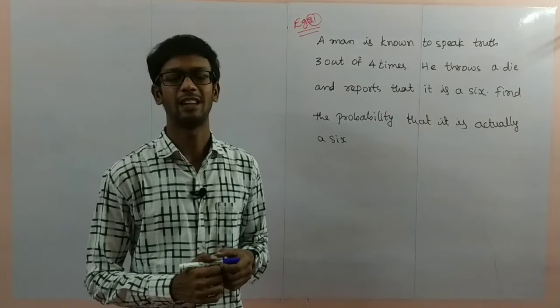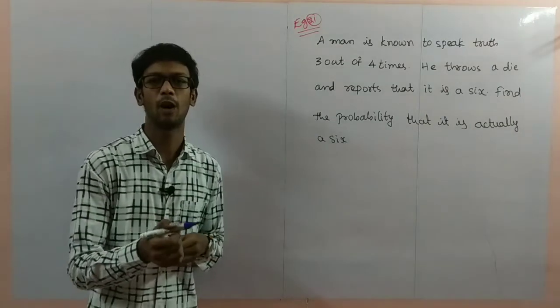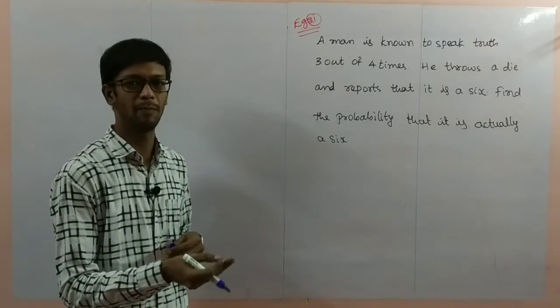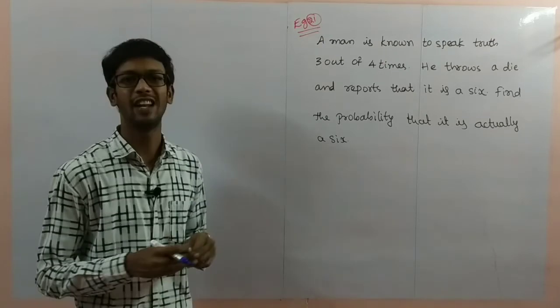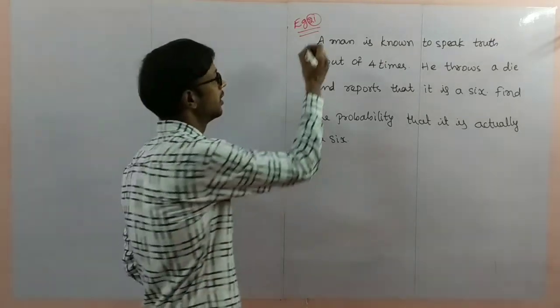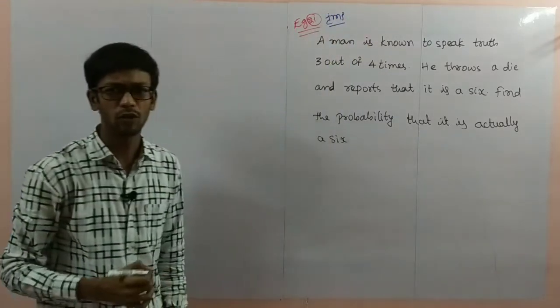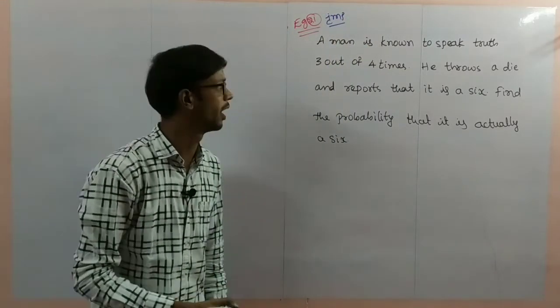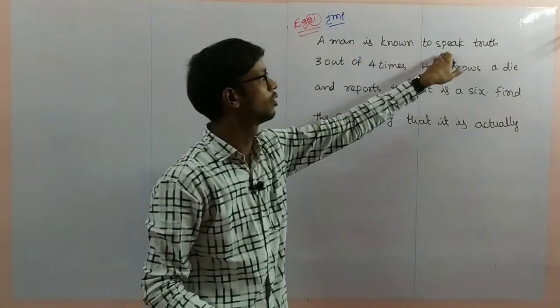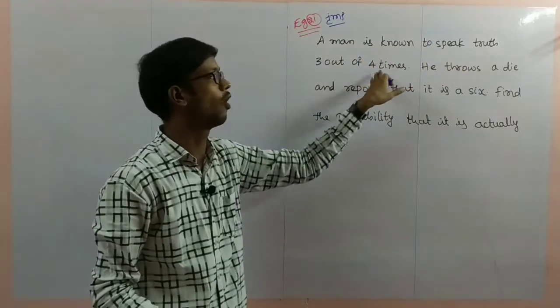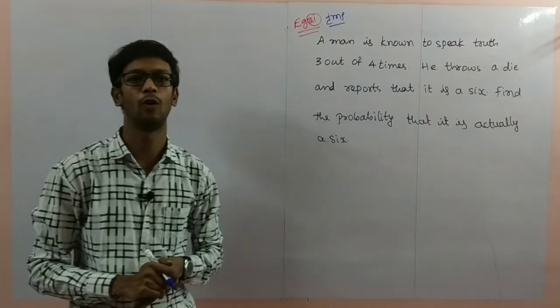Next, example 21. Similar problem. Same problem like problem 13 in the exercise. This is an important problem for a 3 marks question. Same method and same problem here. A man is known to speak truth 3 out of 4 times.